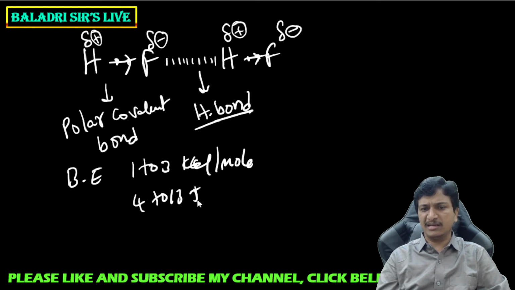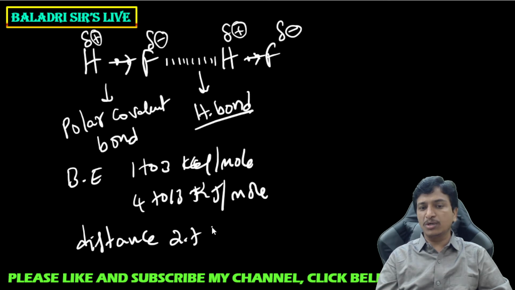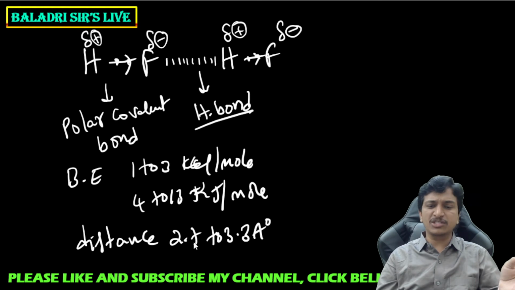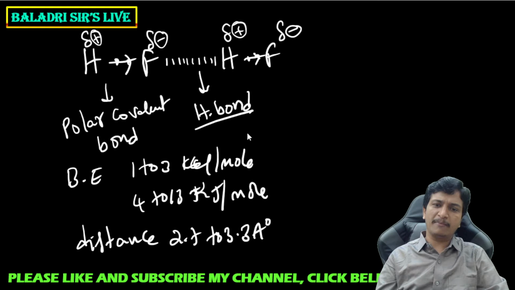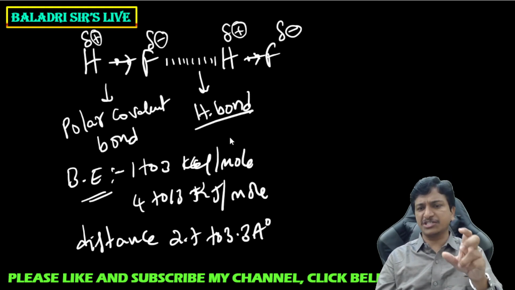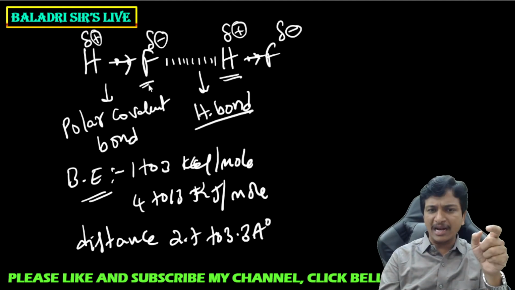It is very, very less. That is kilojoules per mole. And between two molecules, to form this hydrogen bond, the neighboring molecules' distance should lie between 2.7 to 3.3 angstroms. Below 2.7 angstroms and above 3.3 angstroms, hydrogen bond formation is not possible. And the bond energy of a hydrogen bond is very, very less. So it is a weak attraction developed between partially positive charged hydrogen and highly electronegative elements.